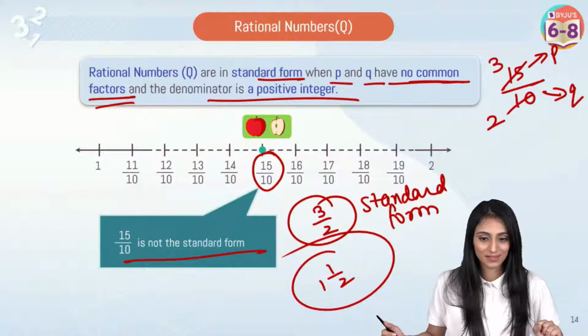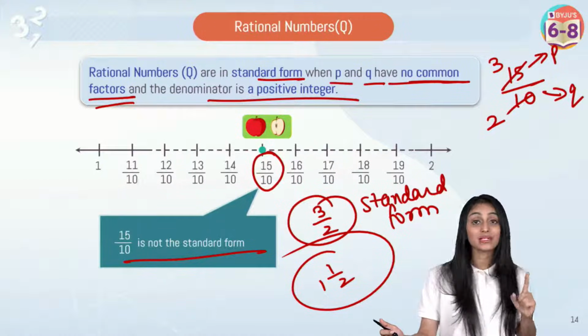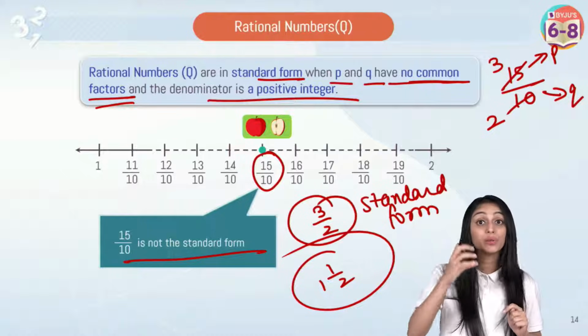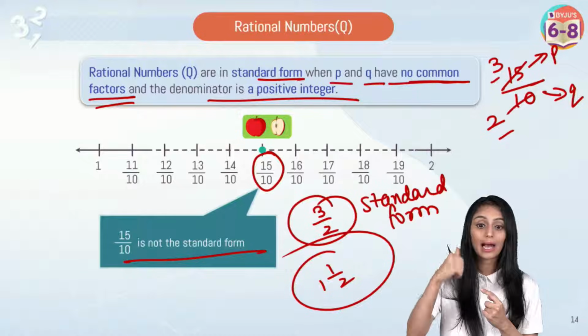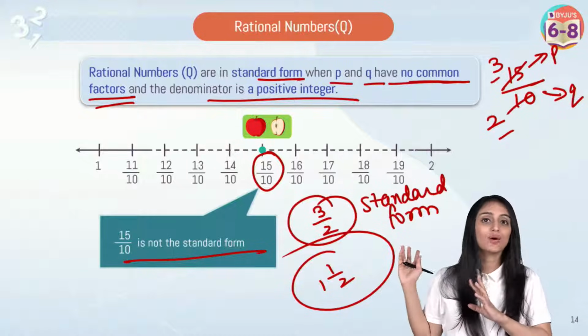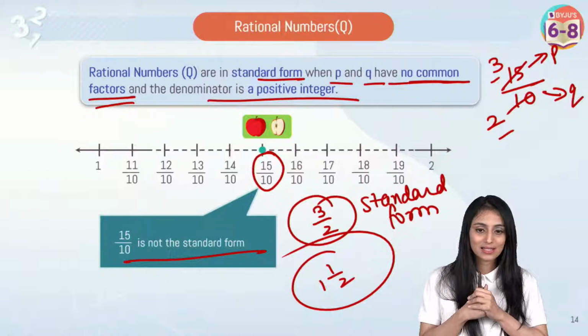So how was it? So that's what I'm explaining, the standard form. When I'm saying standard form, you have to reduce it to the lowest form so that there is nothing common between the numerator and the denominator. I hope standard form is clear to everyone now. Quickly, give me thumbs up, smileys, if this is clear to you.